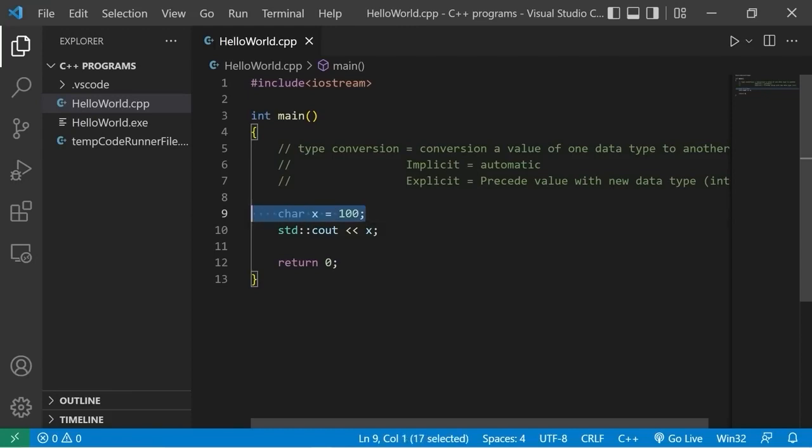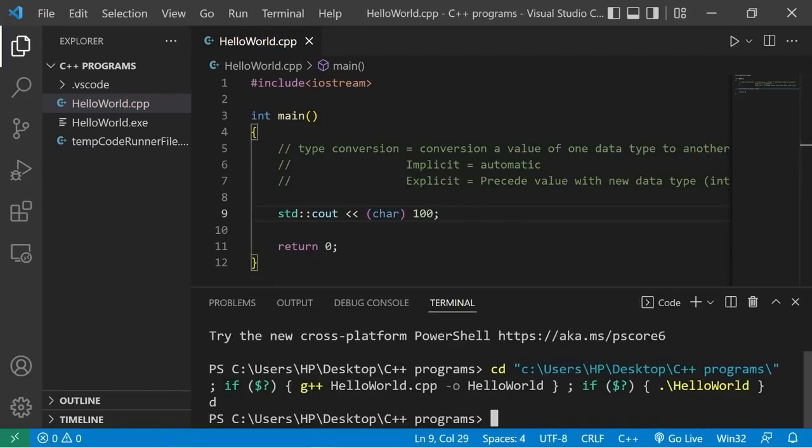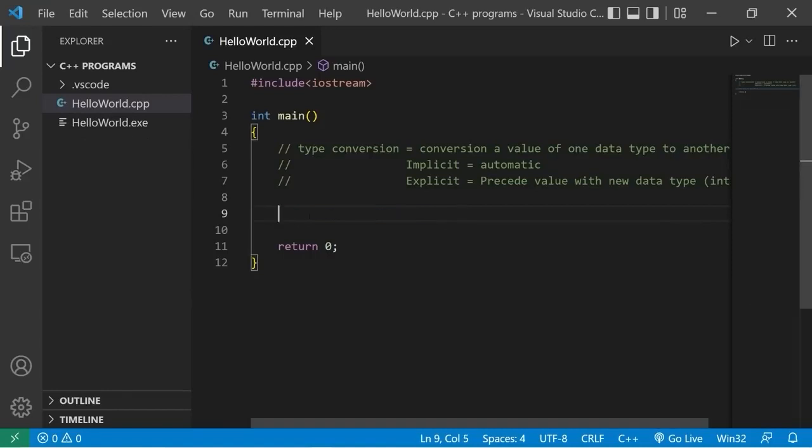Let's try an explicit cast. I will display the number 100 explicitly cast to a character. And that value is the letter D as output. How is this useful? Suppose we have an online exam.